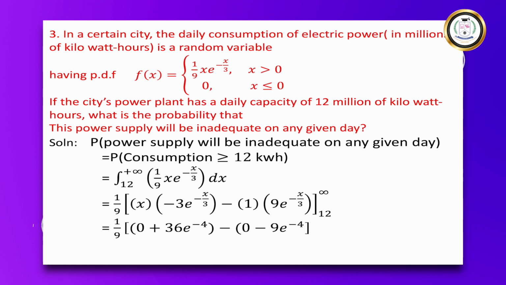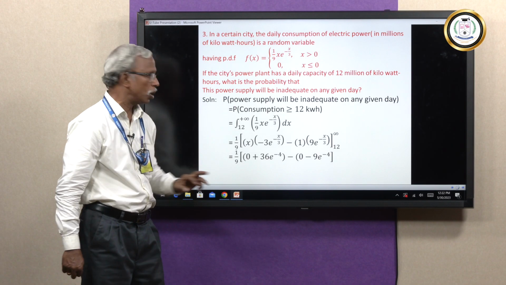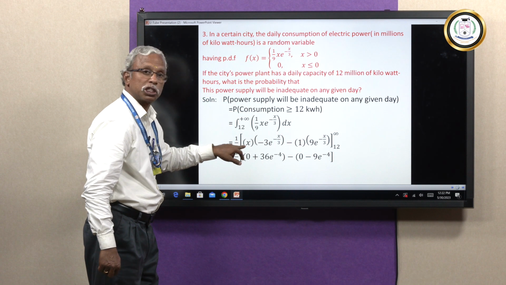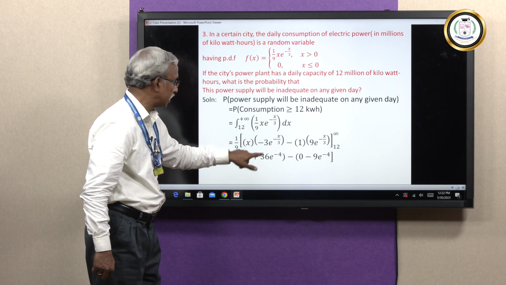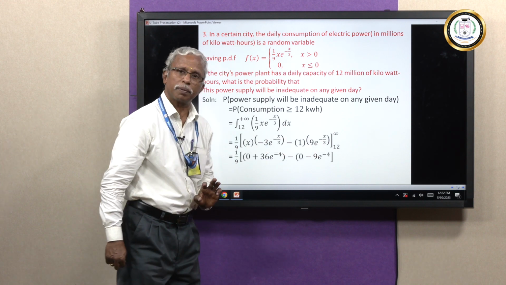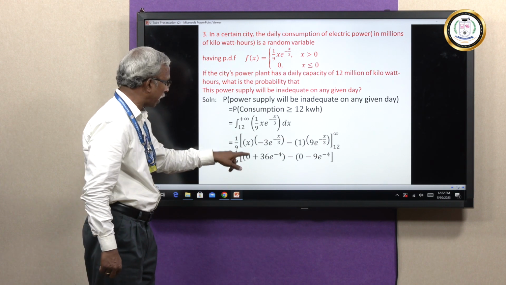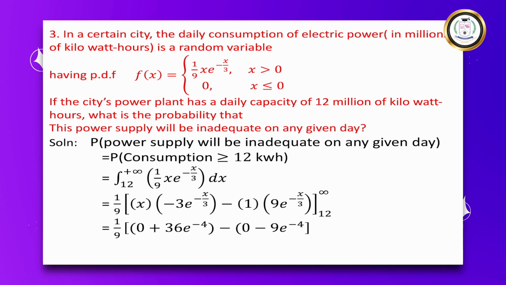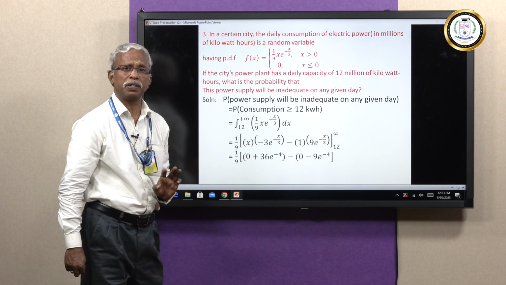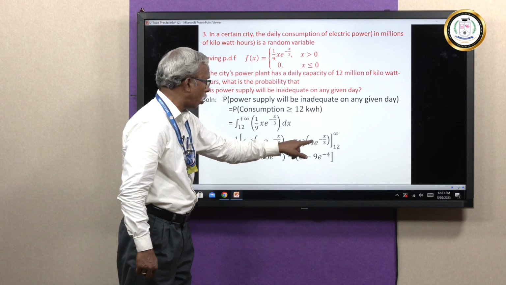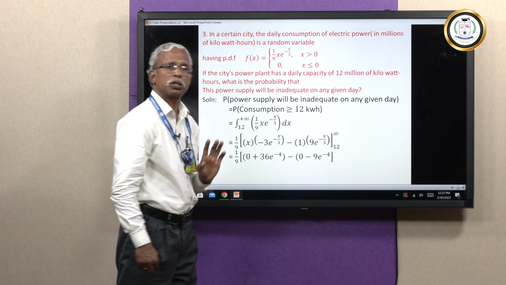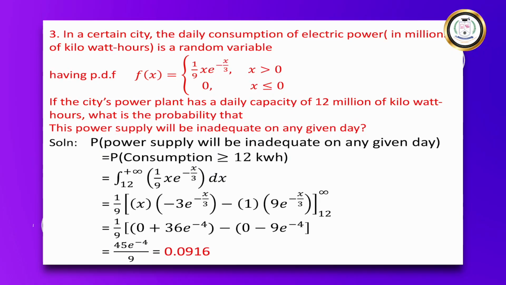As you all know very well, e power minus infinity is 0. So the upper limit is 0, the lower limit is minus of minus plus 12 into 3, 36 e power minus 12 by 3. Upper limit is 0, minus the lower limit, already minus, one more minus, it is going to be 3 into 12, 36 e power minus 12 by 3. Then minus, again e power minus infinity is 0, the upper limit is 0, the lower limit you have got minus 9 e power minus 4. Let me simplify. If you simplify now, it is going to be 45 e power minus 4 by 9.